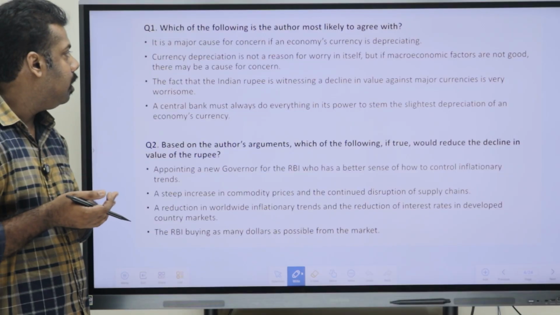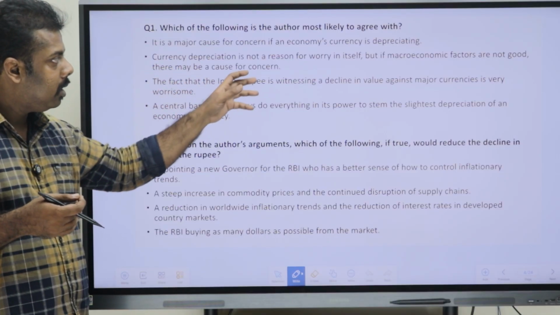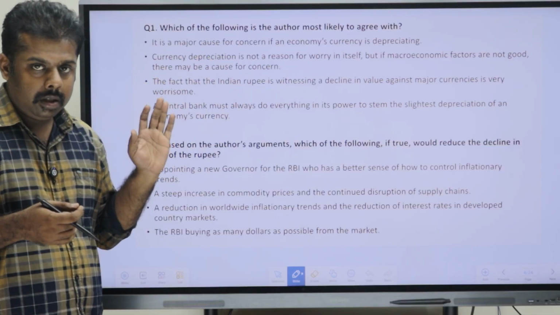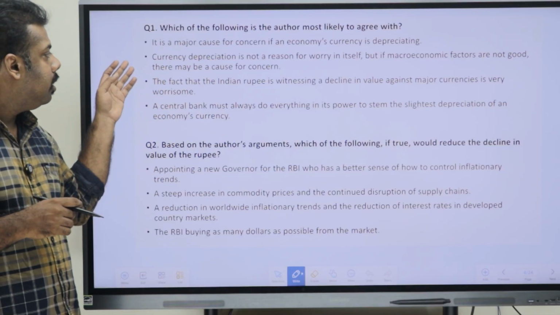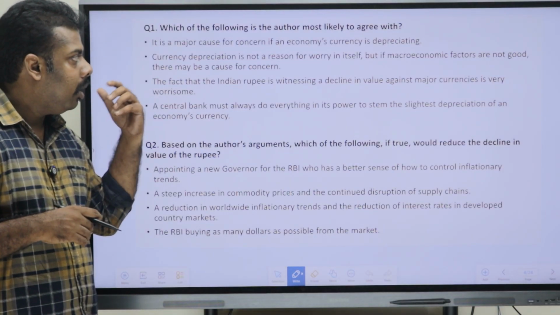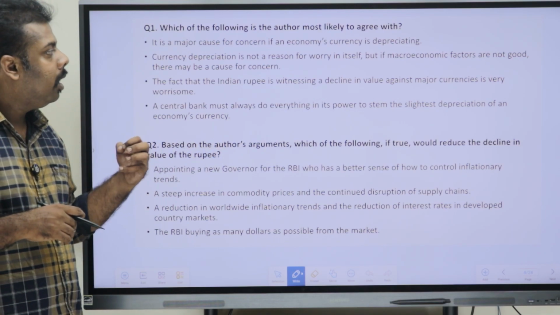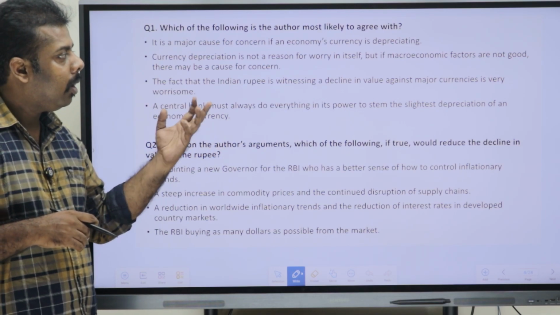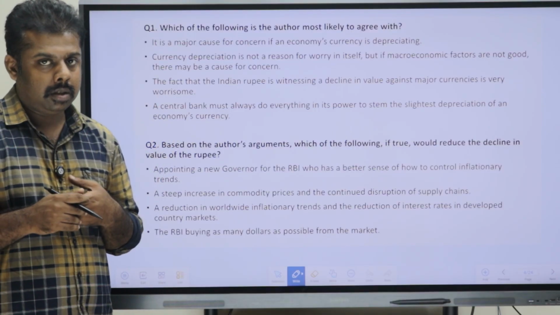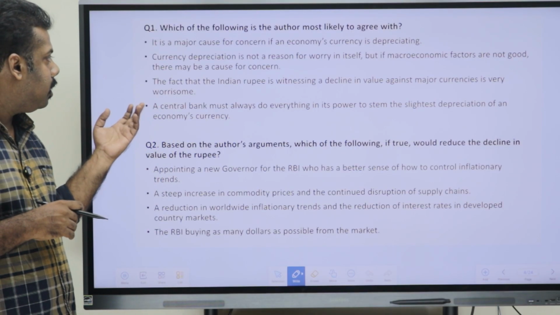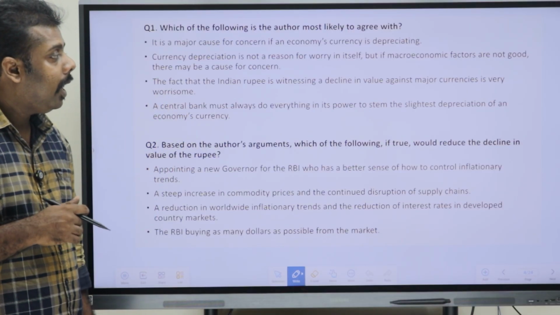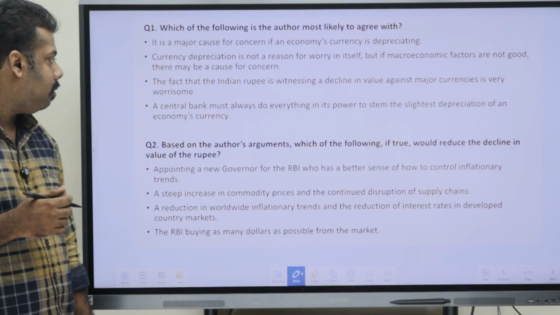First, they have told it is a major cause of concern if an economy's currency is depreciating. Now the second option says that currency depreciation is not a reason for worry in itself, but if macroeconomic factors are not good, there may be a cause of concern. The third option is that the fact that the Indian rupee is witnessing a decline in value against major currencies is very worrisome.